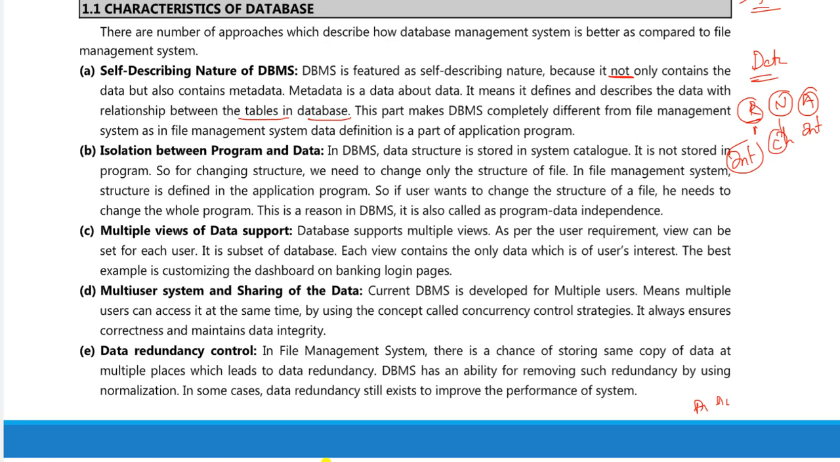What we have, we can use the tables in the database management system. So that is the first one. And the next one, isolation between the program and data. So what do you mean by isolation here?